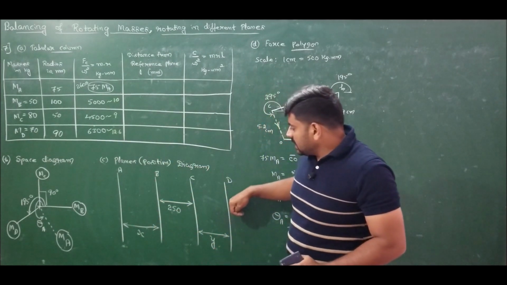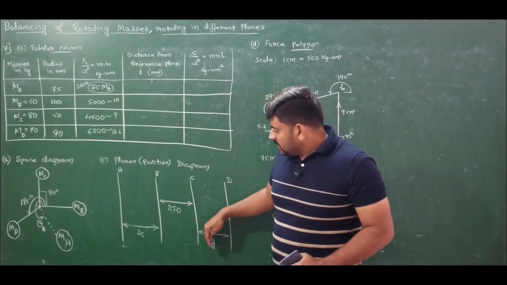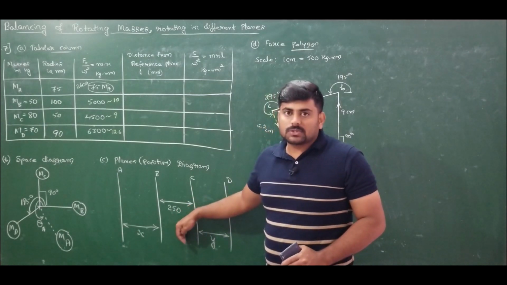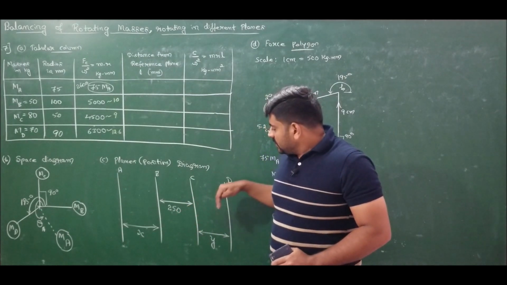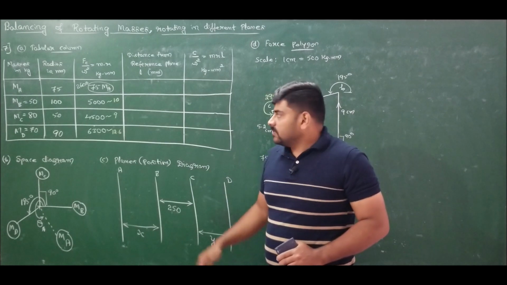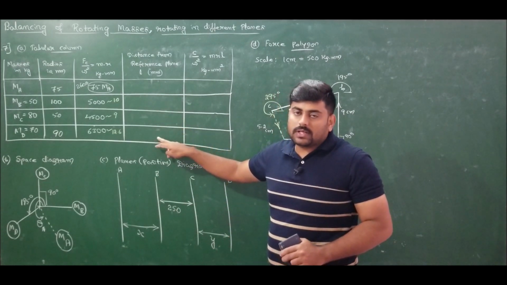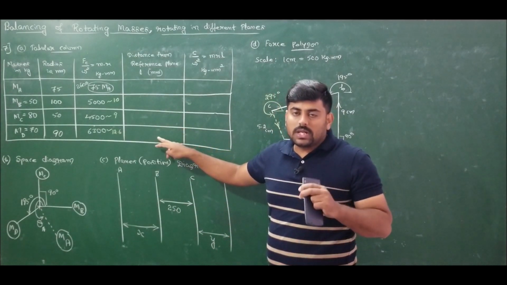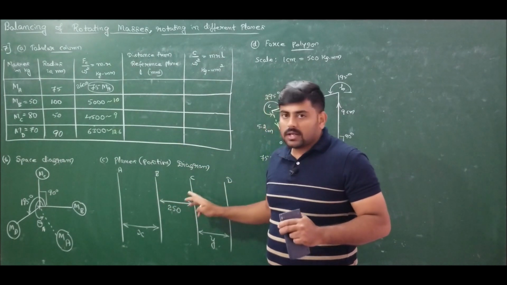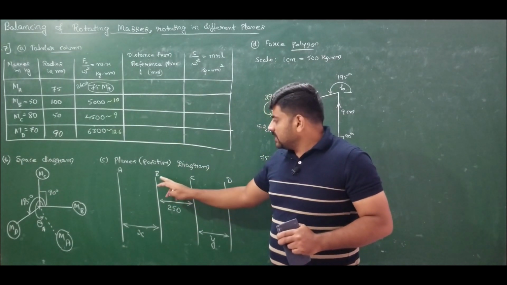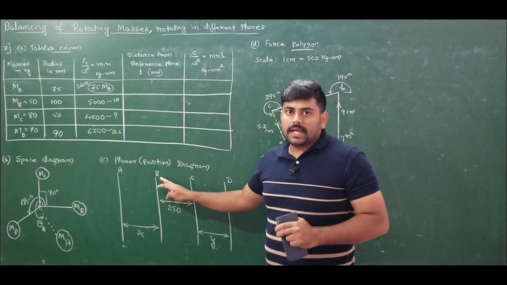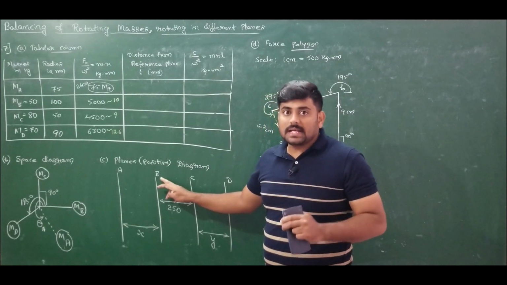If I choose D also, I will get the same problem. I will get y plus 250, x plus y plus 250. So none of the sides will be known to me to construct the triangle. So the only choice is that I should go with B or C. If I go with B, I will get less number of negatives. So therefore I should choose B as a reference plane.